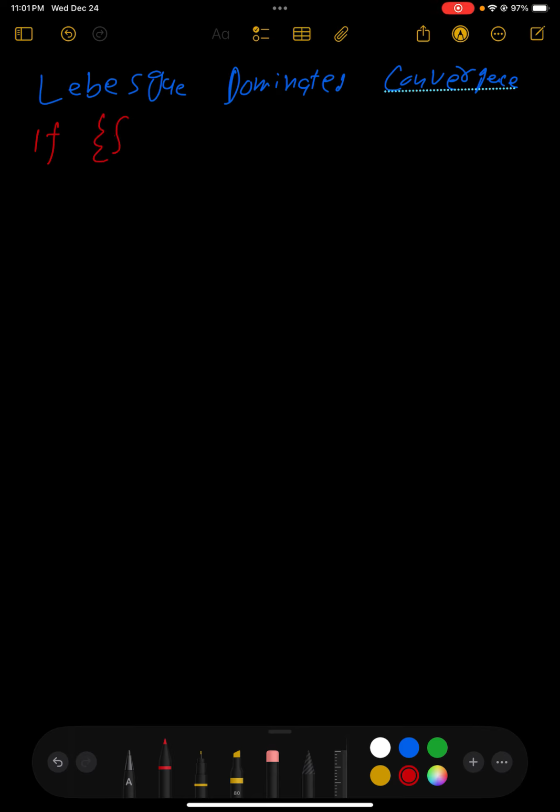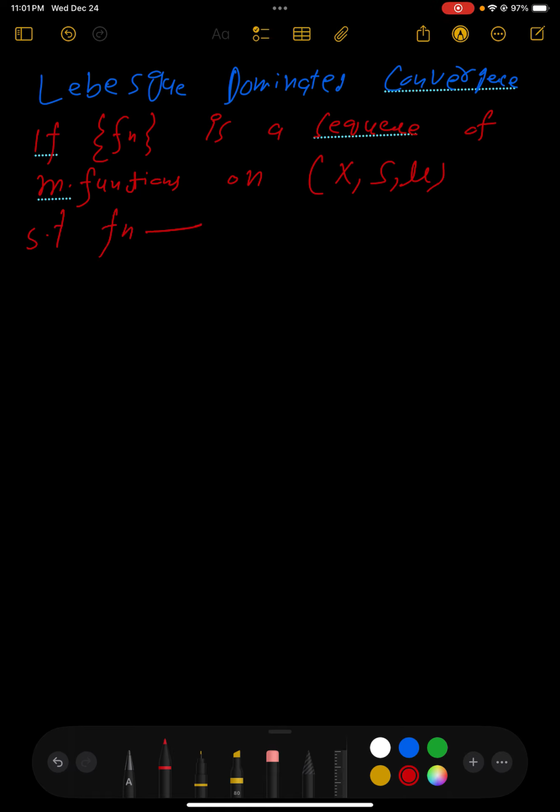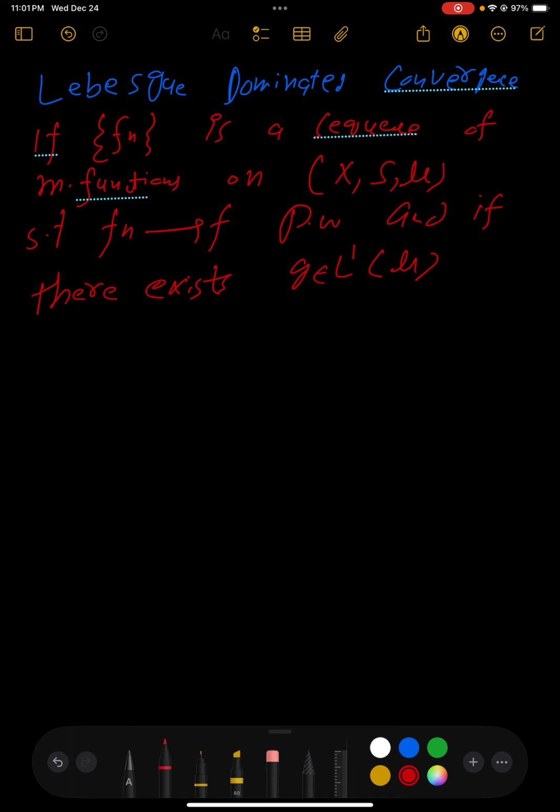if Fn is a sequence of measurable functions on a measure space where S is a sigma algebra, such that Fn converges to F pointwise, and if there exists G belong to L1 mu, we are gonna see what is L1 mu.